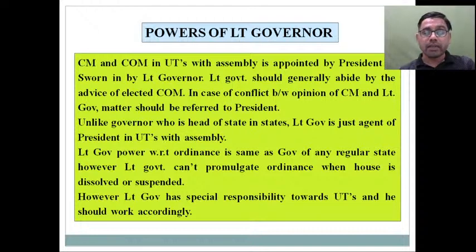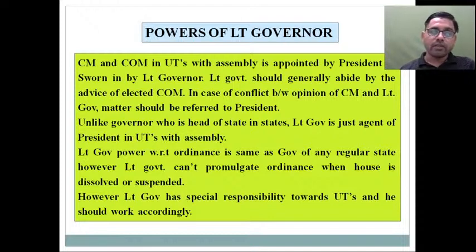So unlike the governor, in whose case we discussed that he is a constitutional head at state level, we were very specific when we were referring to the lieutenant governor as just a representative or an agent of the president in union territories, because executive powers are vested with the President of India and will be discharged with the help of these representatives whom we are referring to as either lieutenant governor or administrators.